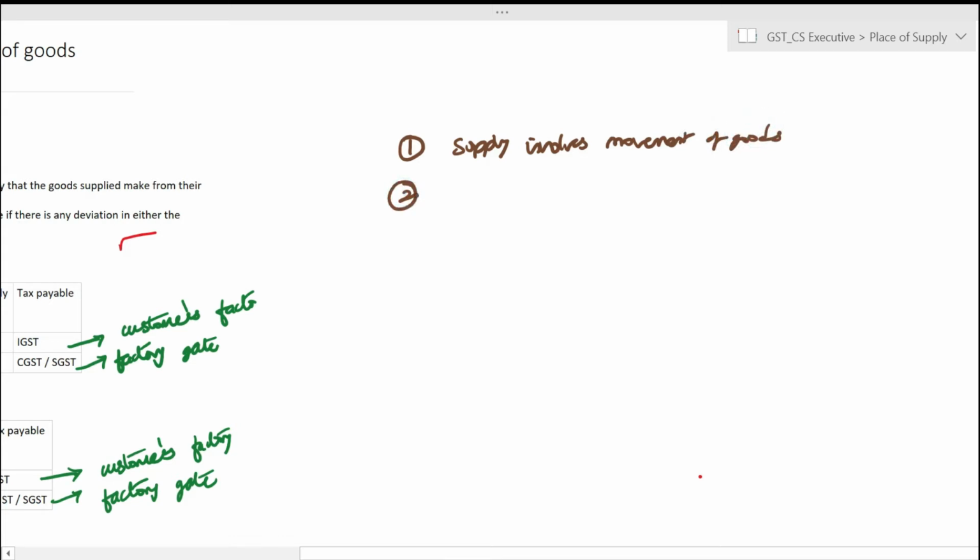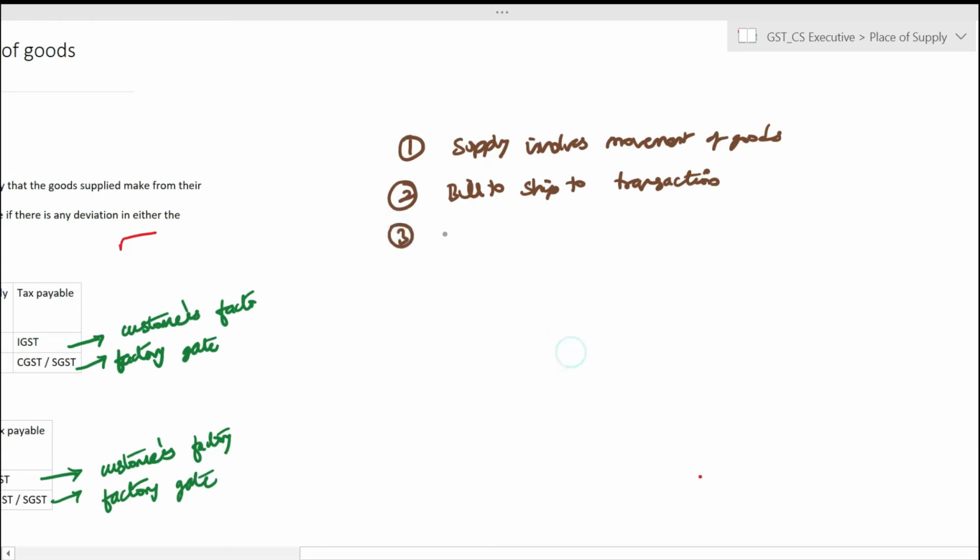Number two, bill to ship to transaction. In case of bill to ship to transaction, I mean it is known as bill to ship to transaction, but it is not the terminology that is being deployed in the Act. It is just commonly known as bill to ship to transaction. I'll try and explain what is bill to ship to soon.